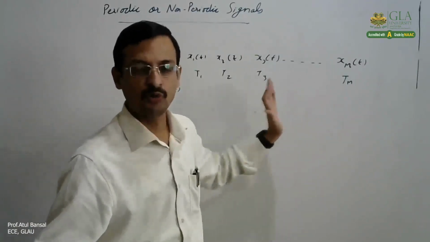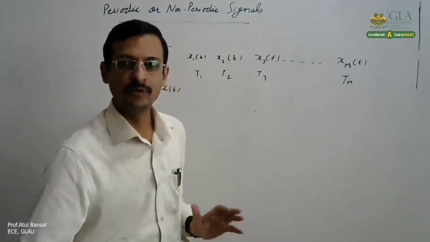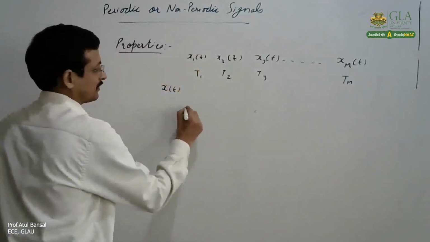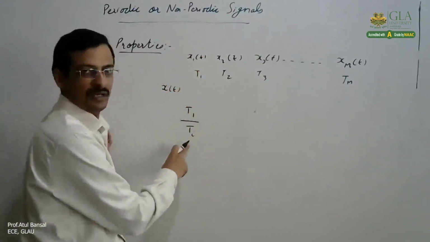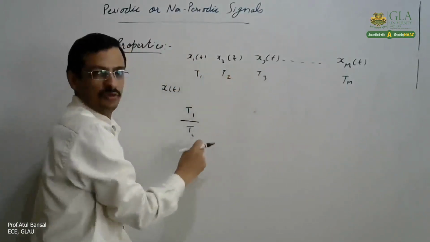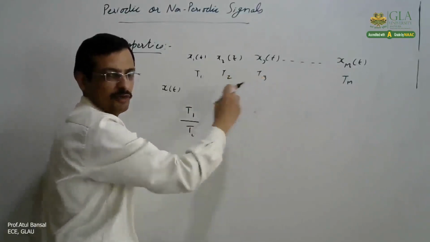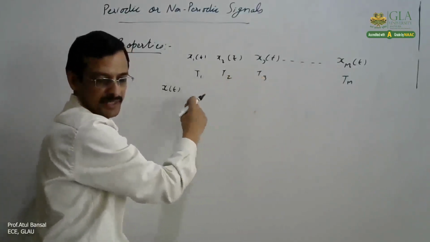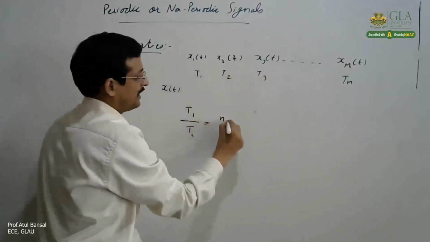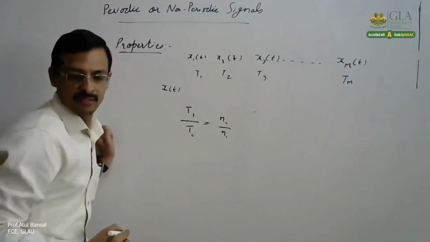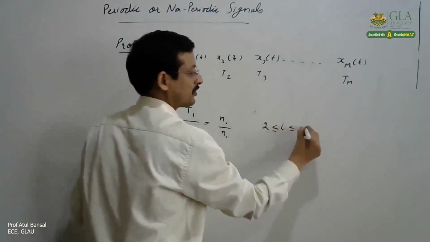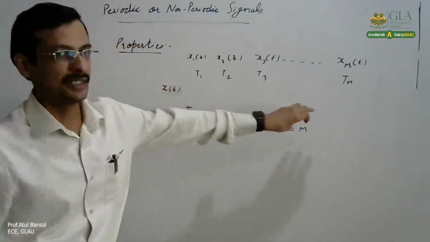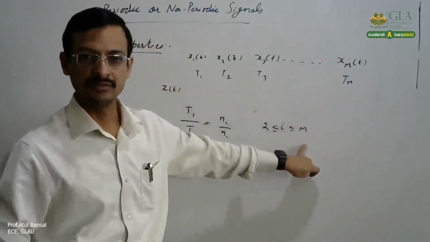But in case of continuous time signals, the necessary and sufficient condition for the sum of two or more than two periodic signals to be periodic is that T1 by Ti, where Ti is the ith signal, T1 by T2, T1 by T3, T1 by T4, the ratio of these time periods, that is Ti by T1 for i greater than or equal to 2, less than or equal to m.